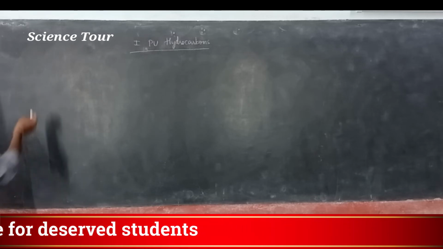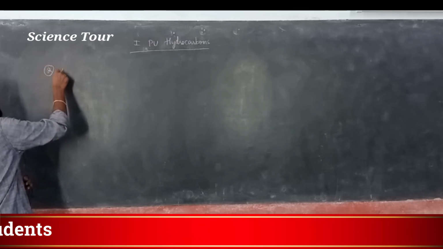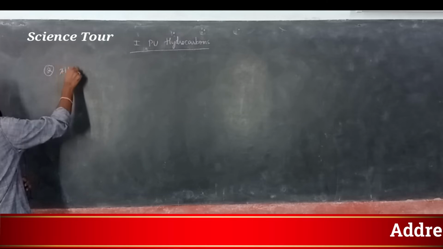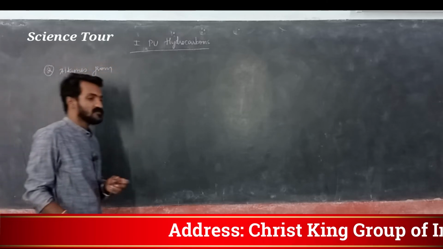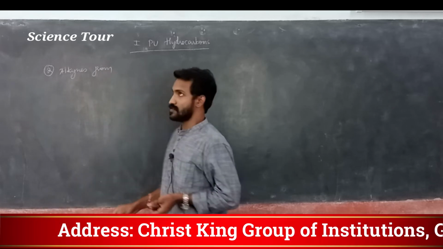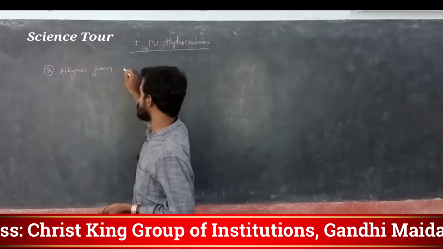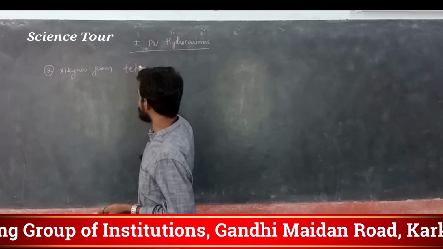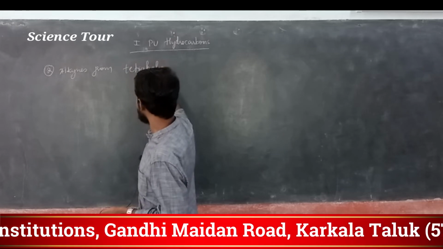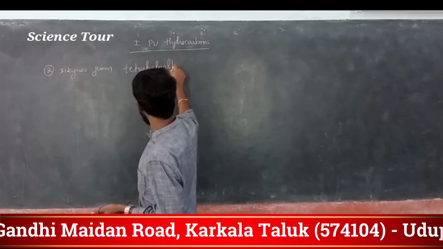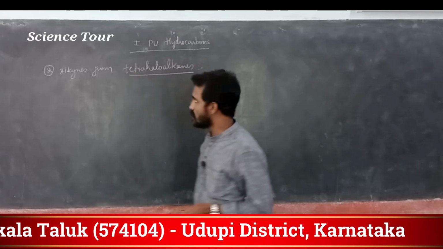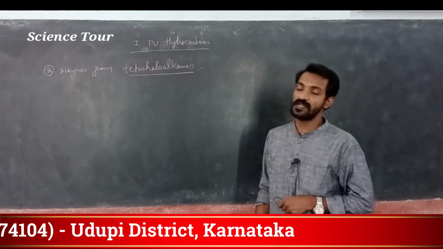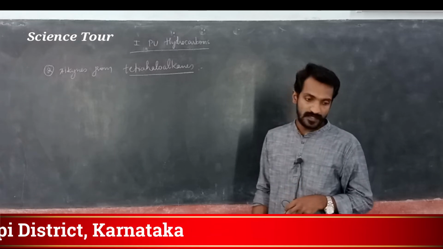My dear students, next method of preparation of alkynes. Alkynes from tetrahaloalkanes. Tetra means 4 halogens.